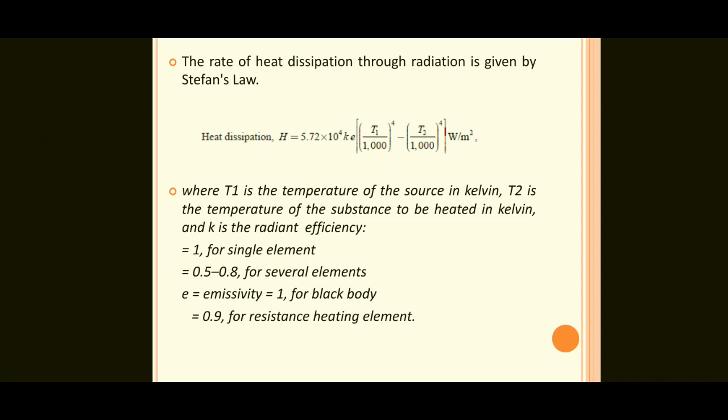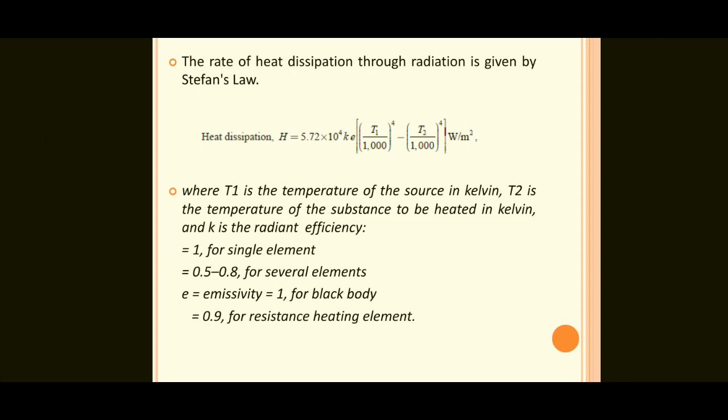Different advantages I covered: it is economical, clean, pollution free, easy to control, uniform heating, high efficiency, automatic protection, heating of non-conducting materials, better working conditions, less floor area, high temperature and safety. I covered only 12, but so many advantages are there.